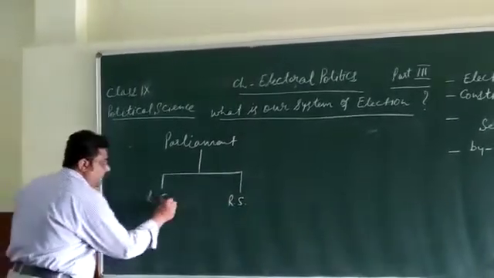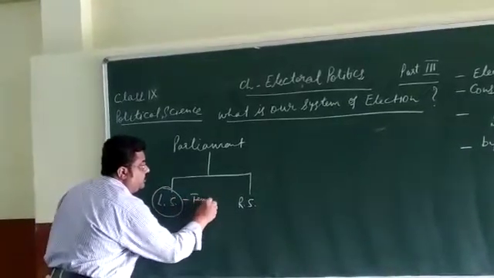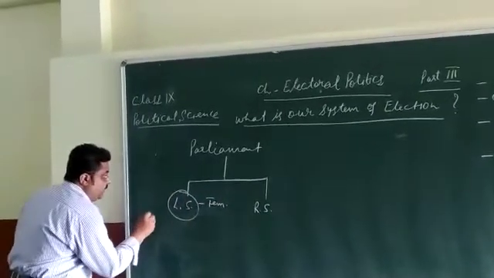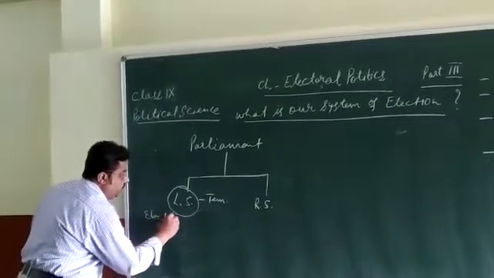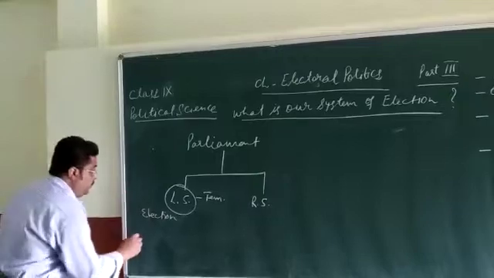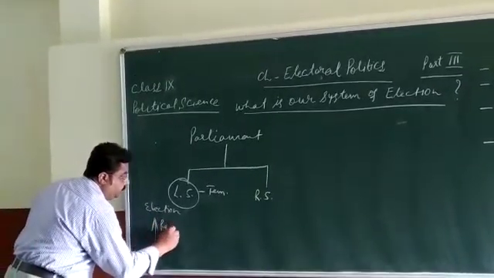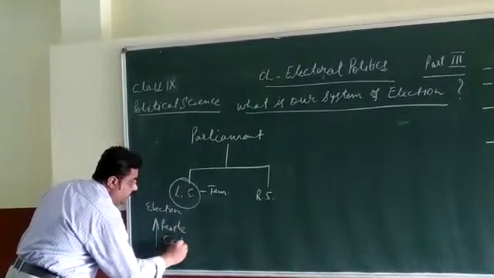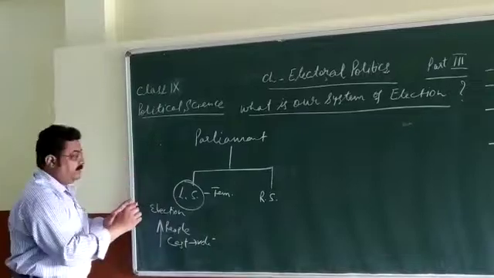Lok Sabha is a temporary house, and election is conducted to form this house. People cast their votes to form this house.